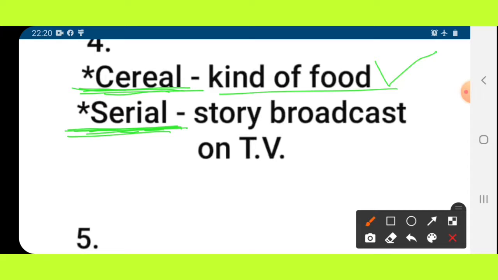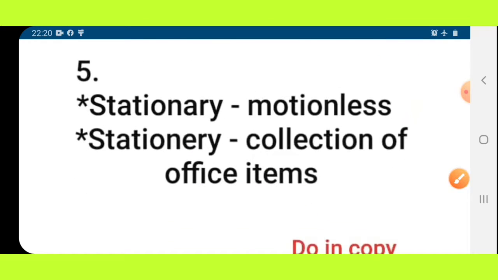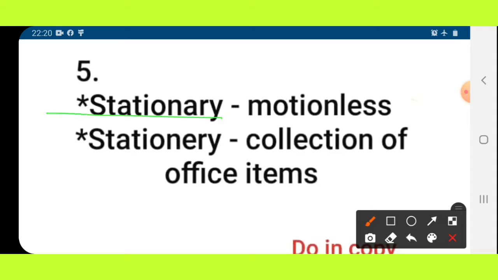Okay. Next example, stationery and stationary. If we look closely, the only difference is A and E. Both pronunciations are the same, but the spelling is different.